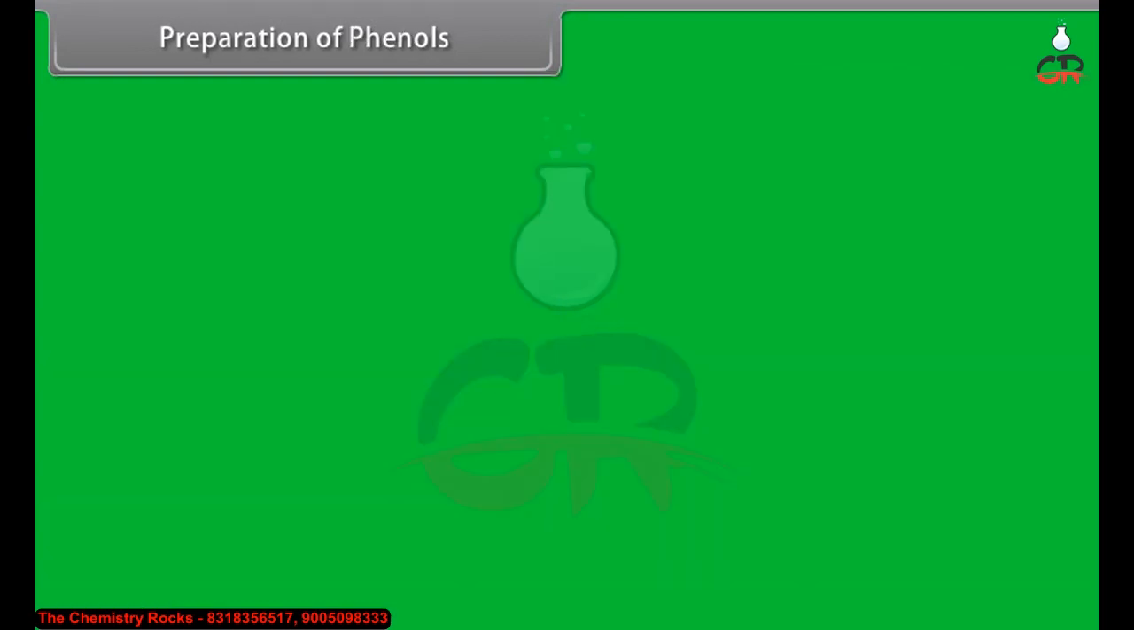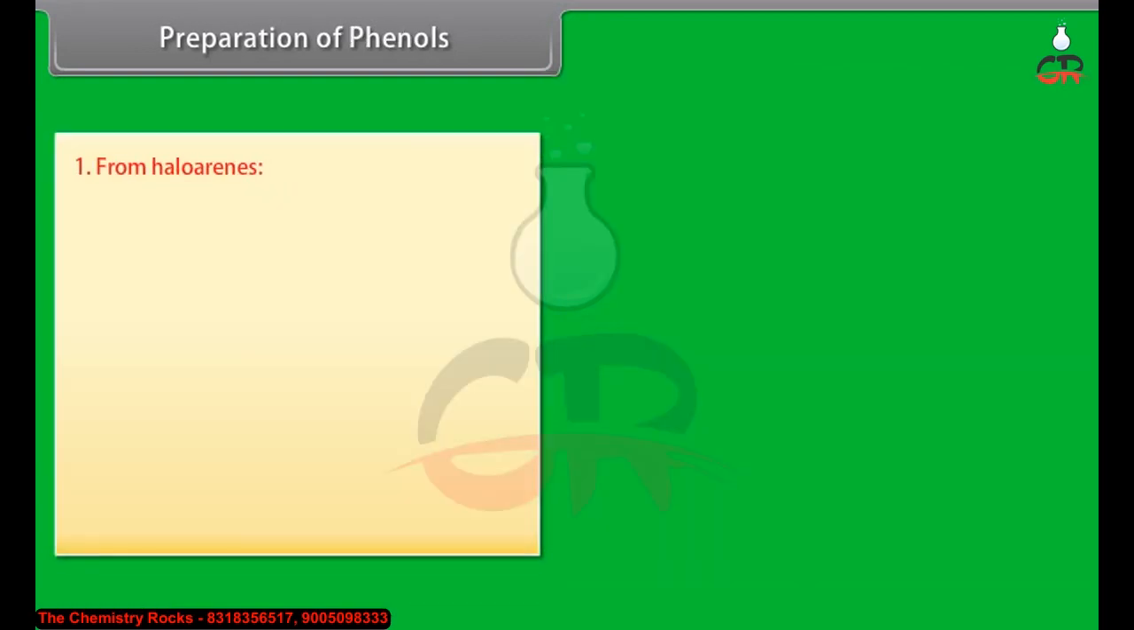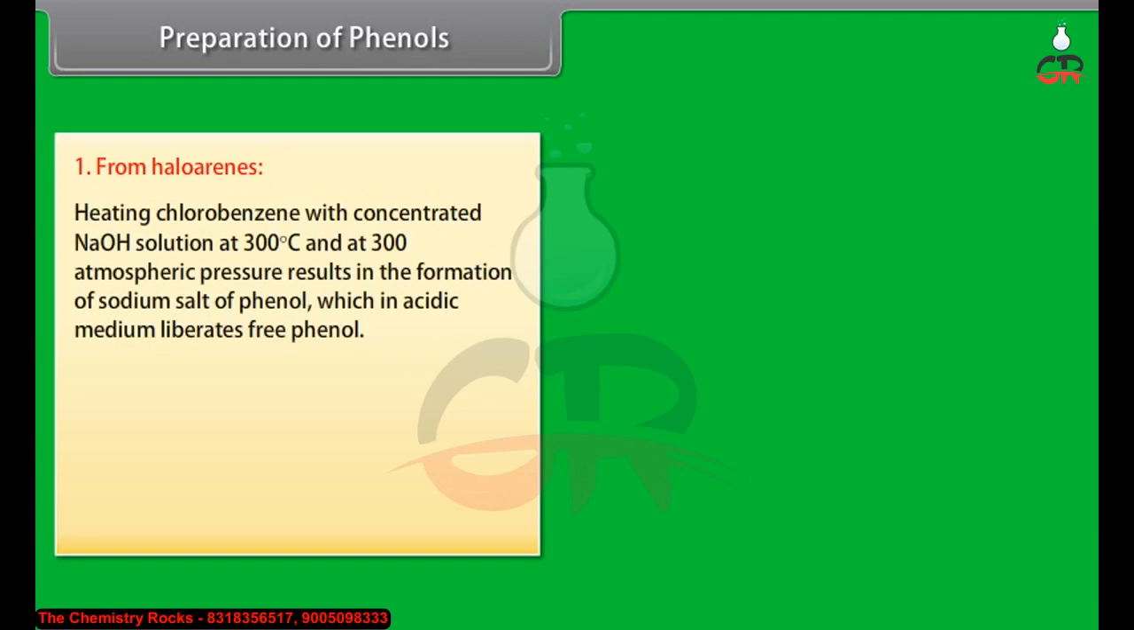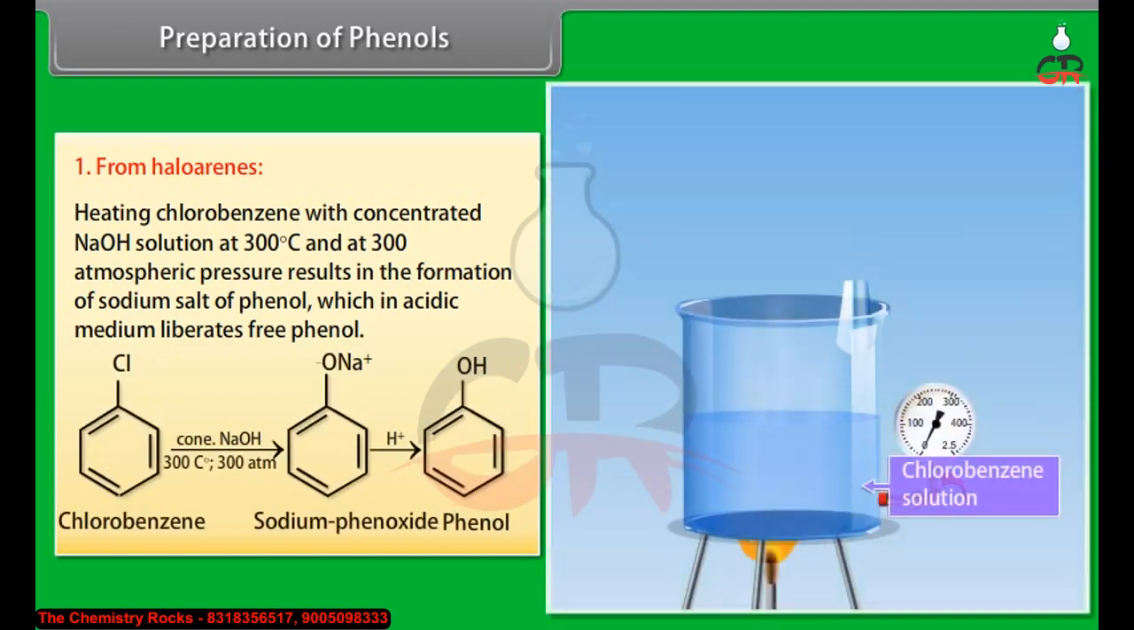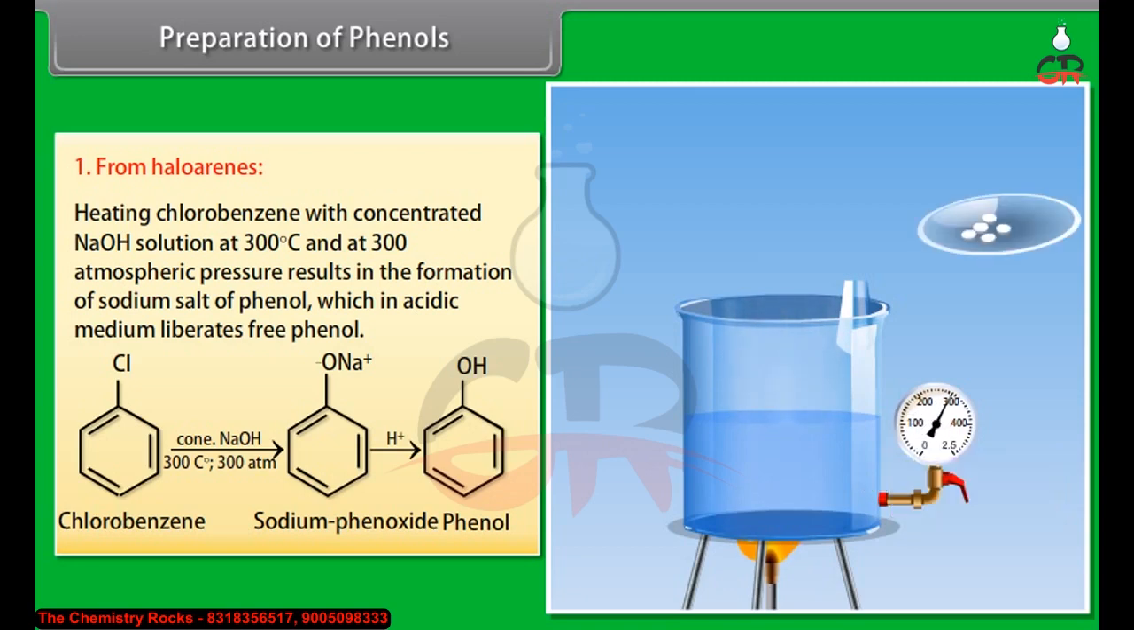Preparation of phenols from haloarenes. Heating chlorobenzene with concentrated sodium hydroxide solution at 300 degrees Celsius and 300 atmospheric pressure results in the formation of sodium salt of phenol, which in acidic medium liberates free phenol. Chlorobenzene is thus converted to sodium phenoxide, and then by providing an acidic medium it gives phenol.